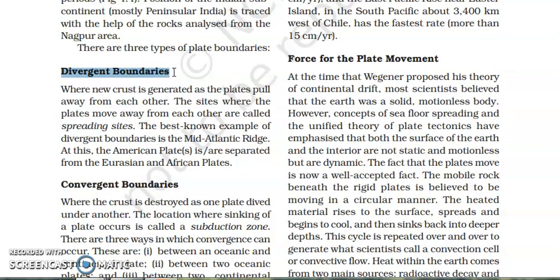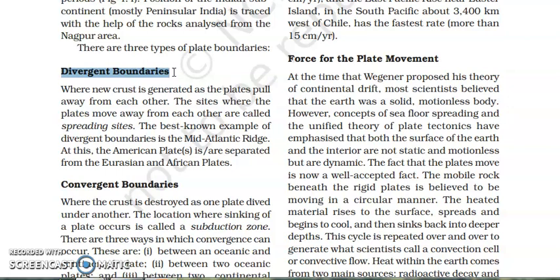And the space from where the plates move away from each other is also called the spreading side. That means the part which is actually separating, or from where the plates are moving apart, that is called the spreading side. Now, examples are there. This kind of divergent boundary we can see in the mid-Atlantic ridge as well as in the